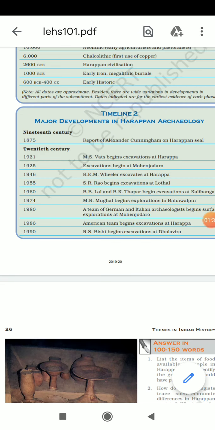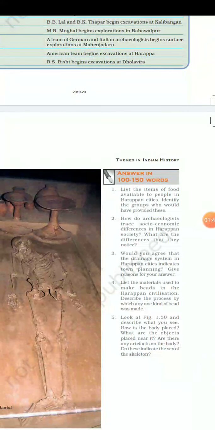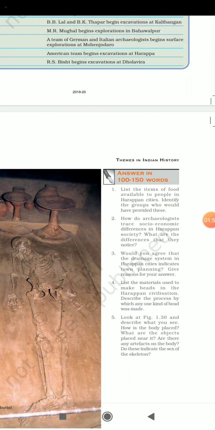Now I'm at the last of the first chapter. Then there are some questions also, beta. What is the question? List the items of food available to the people of Harappan cities. Identify the groups who would have provided it. Okay, so these are some basic questions about your chapter. You may easily get the answer.